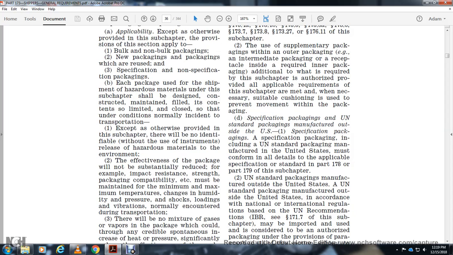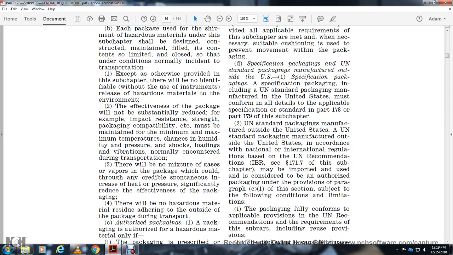Specification packaging, UN standard packaging, or packaging manufactured outside the U.S. Specification packaging, including UN standard packaging manufactured in the United States, must conform with all details of the applicable specification standards in Parts 178 and 179 of the subchapter.